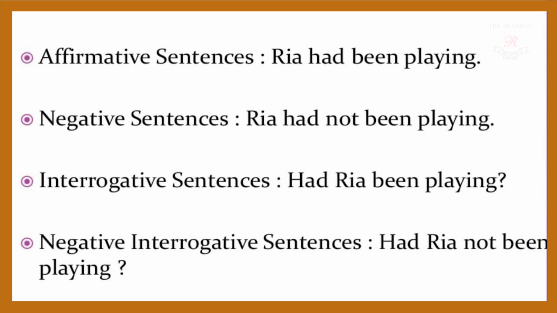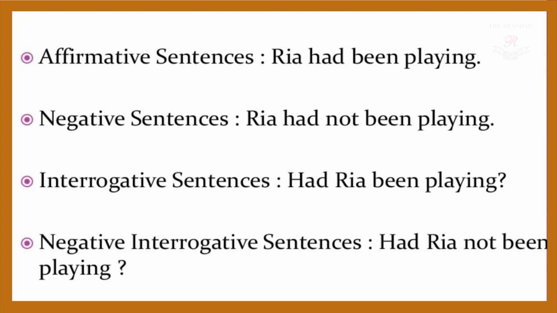See, affirmative sentences: Ria had been playing. Negative sentences: Ria had not been playing. Interrogative sentence: had Ria been playing? And negative interrogative sentences: had Ria not been playing? So these are various kinds of sentences which are denoting your past perfect continuous tense.